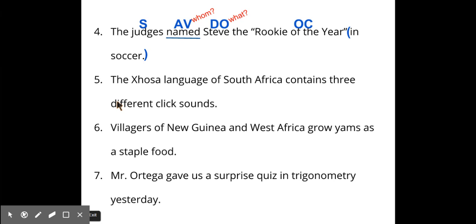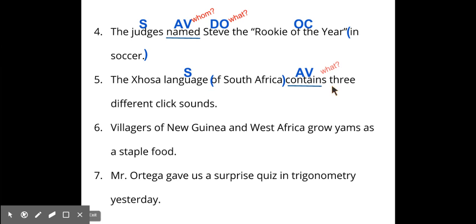Okay, so let's look at number 5. It says the Xhosa language of South Africa contains 3 different click sounds. So what is our prepositional phrase here? Of South Africa. Okay, so ignore that. So now we need to find our verb. What's our verb? Contains. Okay, contains is the verb. Now what contains? What's doing the containing? Answer is language. So language is our subject.